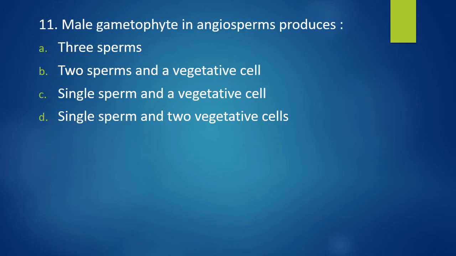Question number 11. Male gametophyte in angiosperms produces 3 sperms, 2 sperms and a vegetative cell, single sperm and a vegetative cell, single sperm and 2 vegetative cells. A male gametophyte in angiosperm produces. The correct answer is option B. It produces 2 sperms and a vegetative cell.